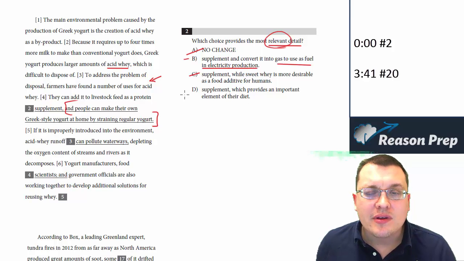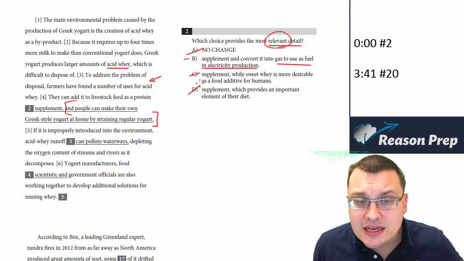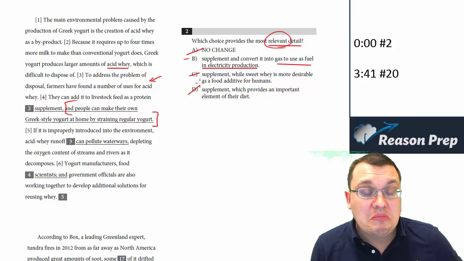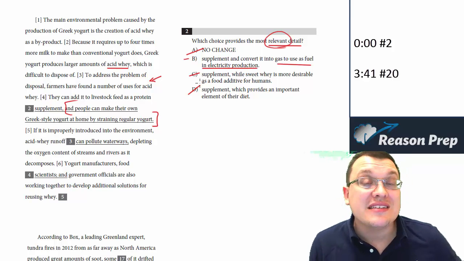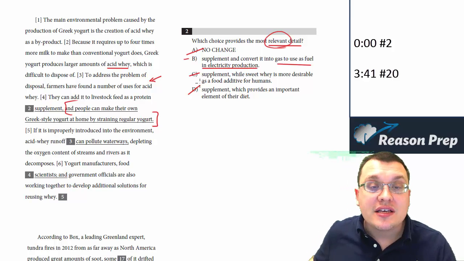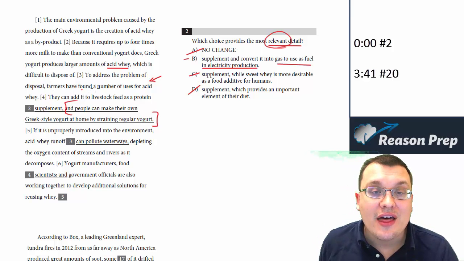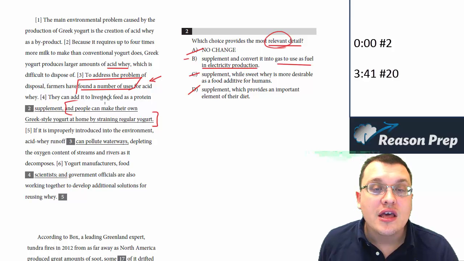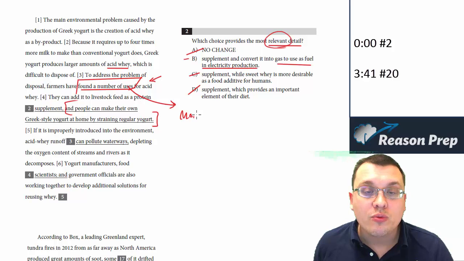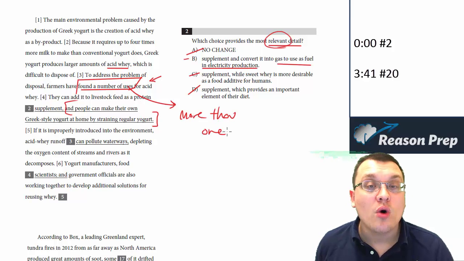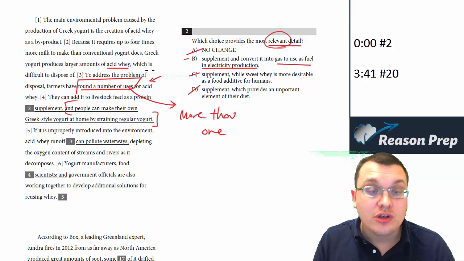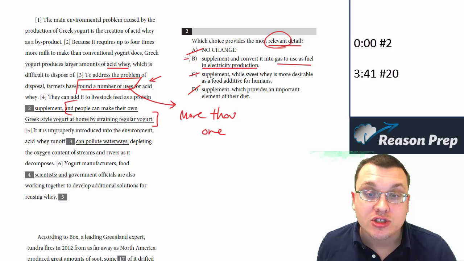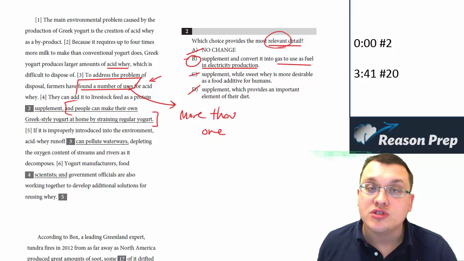Which provides an important element of their diet. I mean, sure, that might be interesting, that this acid whey is something that livestock like. I guess that's interesting, but is that really relevant? Is that on topic? Not really, especially given what we saw in the previous sentence, that they have found a number of uses. If they found a number of uses, this means we expect more than one use. In A, C, and D, we're just going to be stuck with this one use. In B, we've got 2 uses. It's use it as a livestock feed or use it as fuel and electricity production. So for that reason, we're going to go with choice B. It's the most relevant detail.